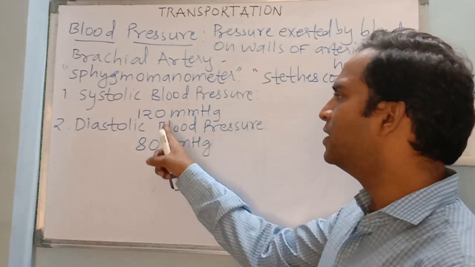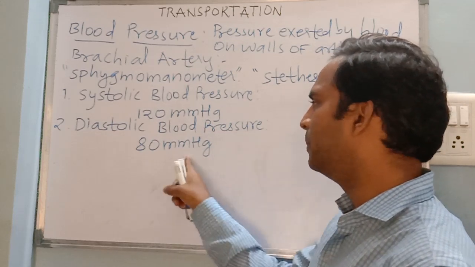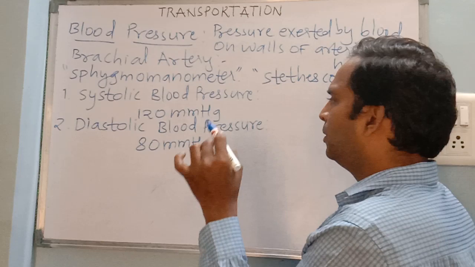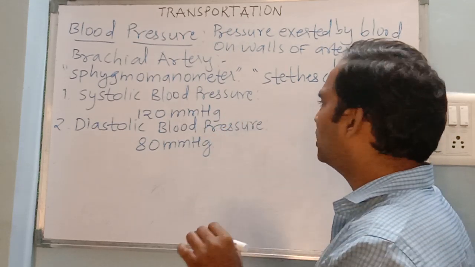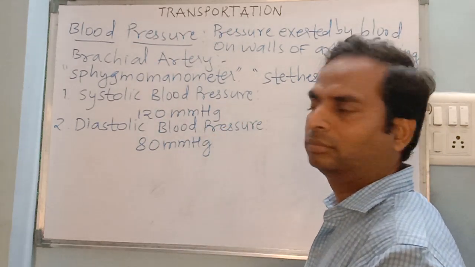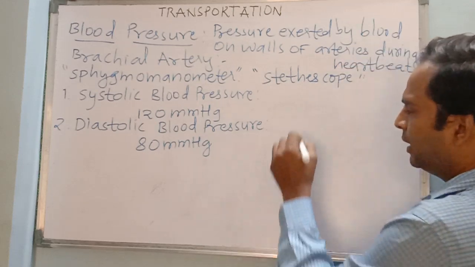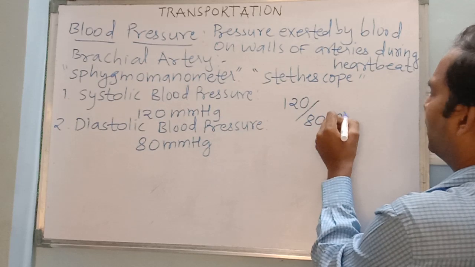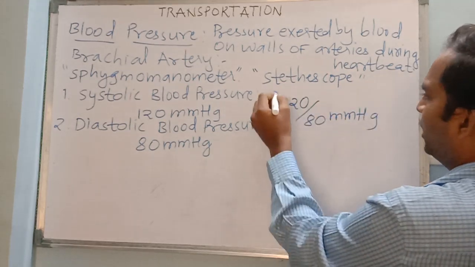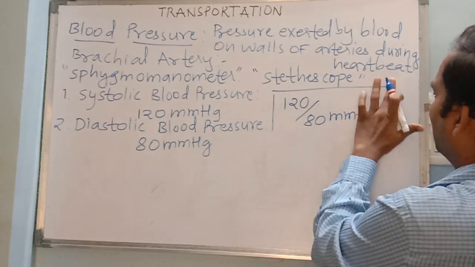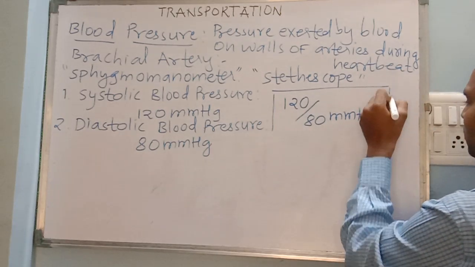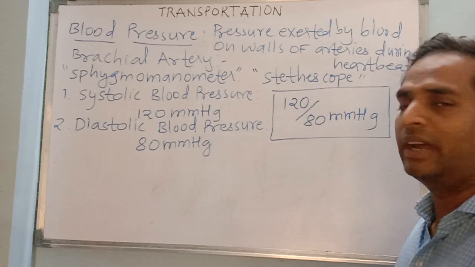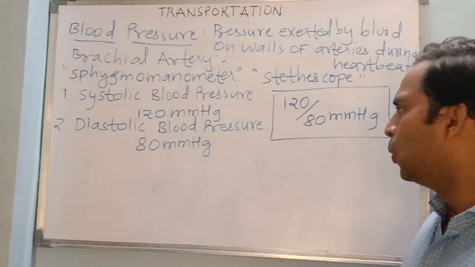So systolic blood pressure is 120 millimeter and diastolic blood pressure is 80 millimeter of mercury, and both these pressures are read together and written together. That is 120 by 80 mmHg. This is the way the blood pressure is written or represented. So this is the blood pressure of an adult healthy human being, 120 by 80.